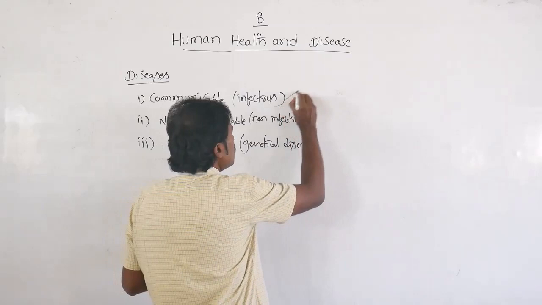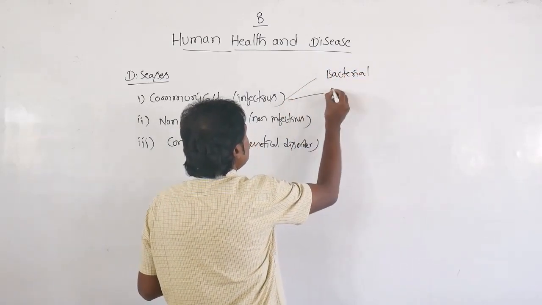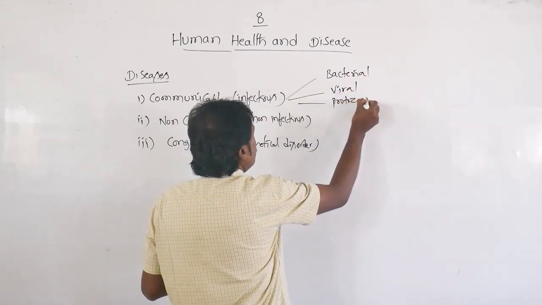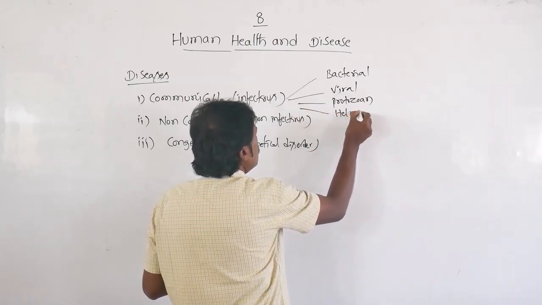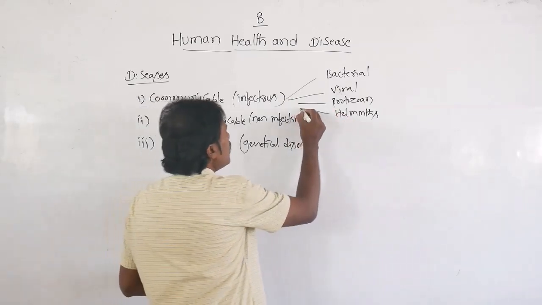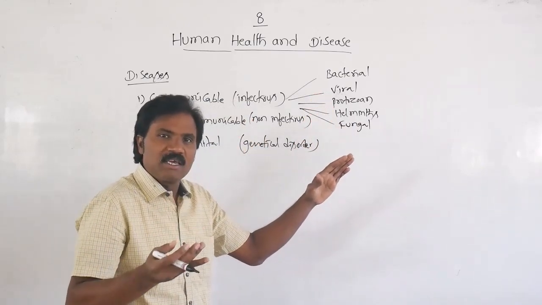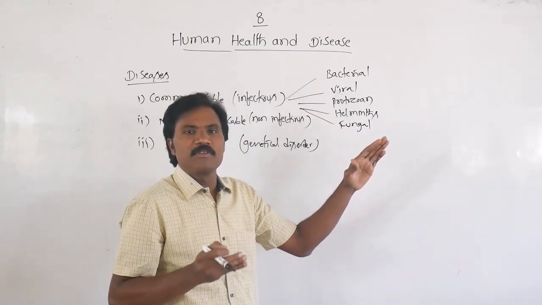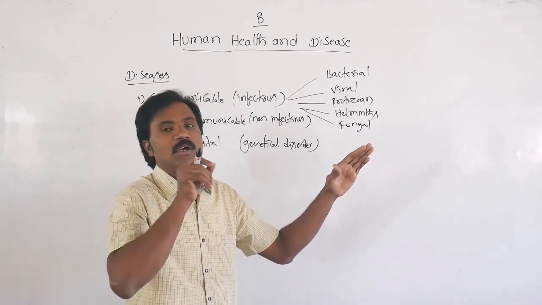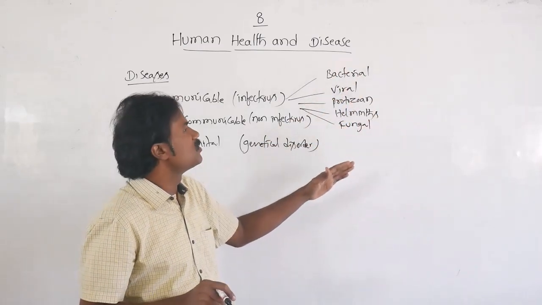Infectious diseases include bacterial disease, viral disease, protozoal disease, helminthic as well as fungal infection. Apart from this, rickettsia, pneumonia-like organisms and chlamydia also cause them. These are the common infectious diseases.